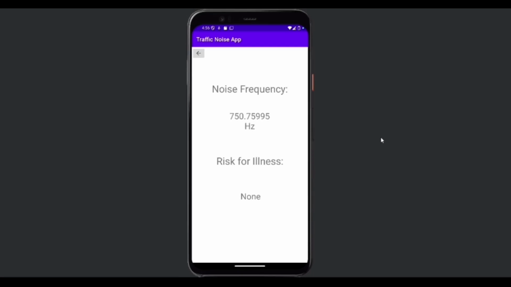When I play the audio from the 750 Hz clip into the default microphone, this page tells me that there is no excess risk for any of the illnesses, since this frequency doesn't fall in the range for any of the illnesses that we are testing for.